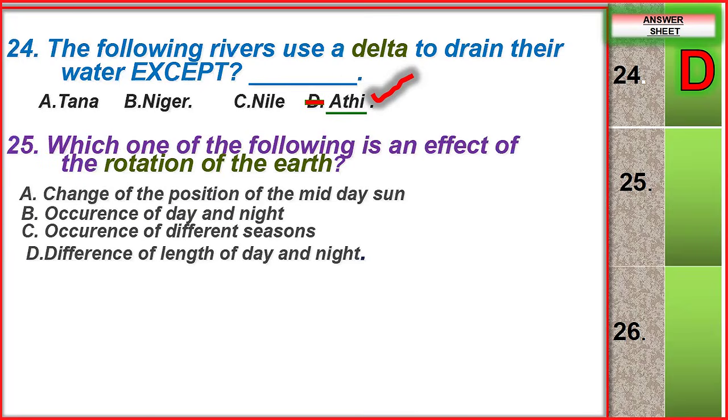Which of the following is an effect of the rotation of the earth? We have change of the position of midday sun, which is revolution. Occurrence of day and night, occurrence of different seasons, difference in the length of day and night.